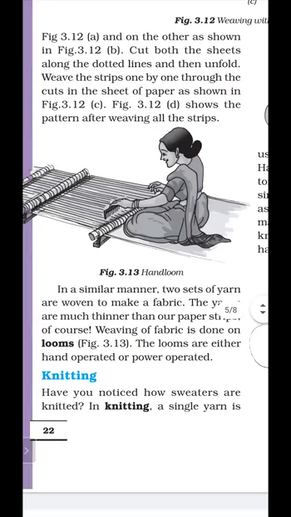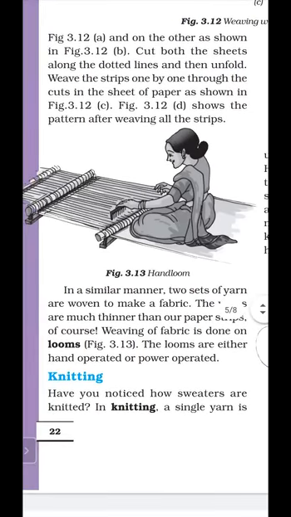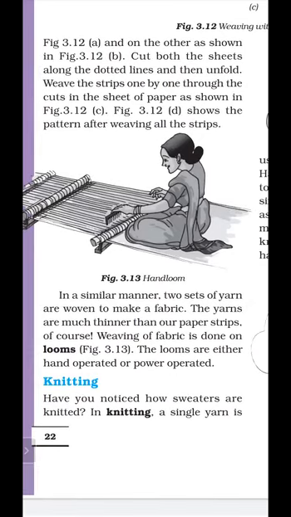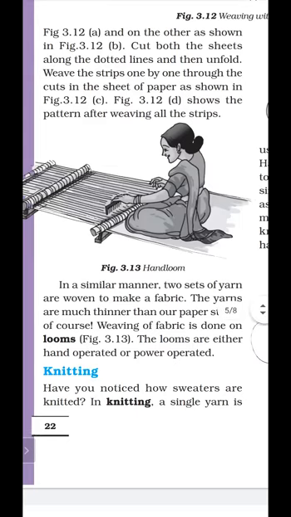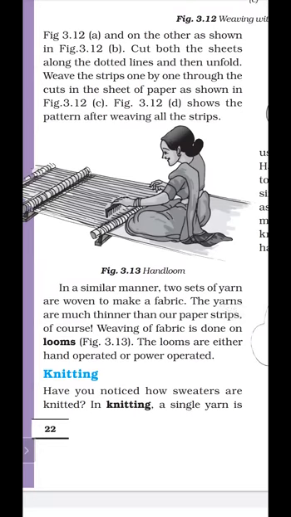In a similar manner, just like in the case where we are using paper, two sets of yarn are mixed in the process on the hand loom, and the yarns are thinner than a paper strip. This is the big difference between using paper and using yarn. The yarns are much thinner as compared to our paper. So weaving of the fabric is done on the looms as shown in figure 3.13.